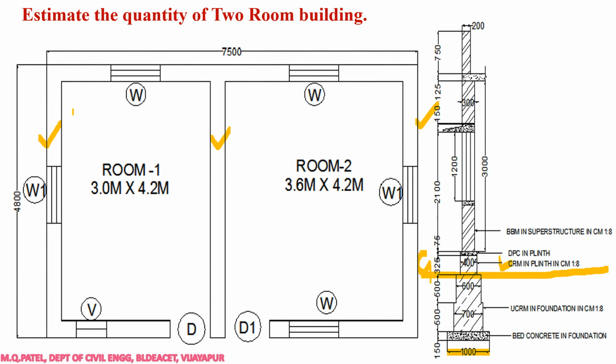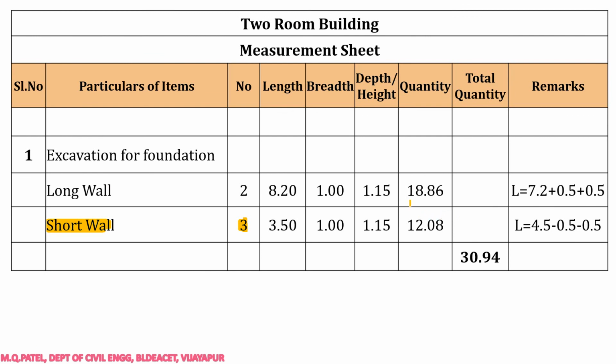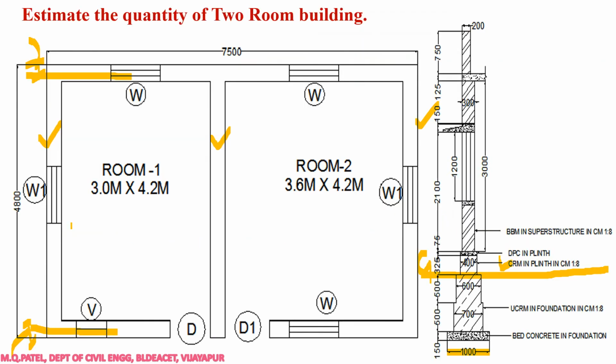Again we have to calculate center to center length now. Here this is center and here it is center, right? Total distance is 4.8 meters out to out, right? So here I have to subtract half breadth, here I have to subtract half breadth, so as to get the center to center distance. 4.8 minus 0.3, that is 0.15 here, 0.15 here, right? So you will get center to center distance as 4.5 meters.